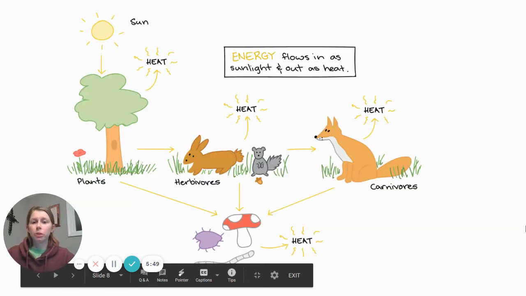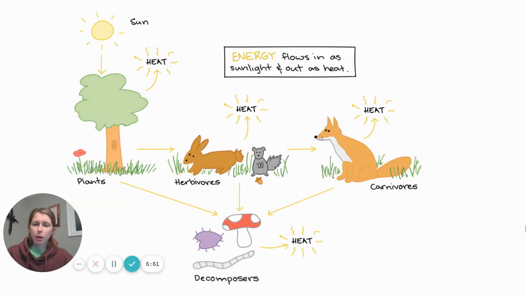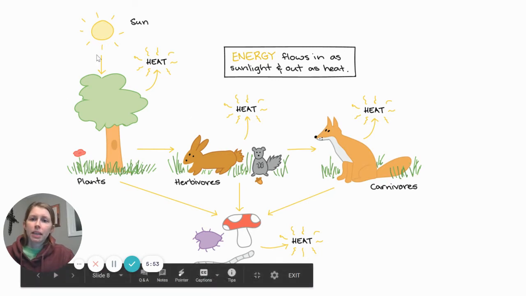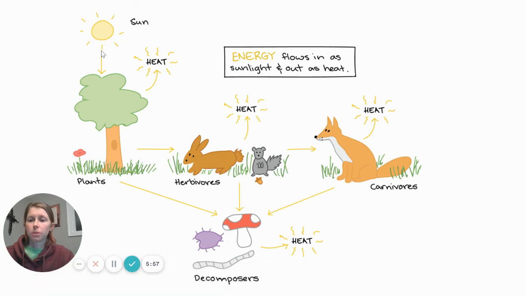Okay, so if you wrote that down, you can keep moving. You might have seen this before. This is a food chain or a food web, and it looks familiar, right? So we see our wonderful example of the sun, the plants using that sunlight to make food, and then the energy flows from the plants to the herbivores, and then it goes from the herbivores to the carnivores, and some of that energy is lost as heat, right? Like you can feel your body's warm.